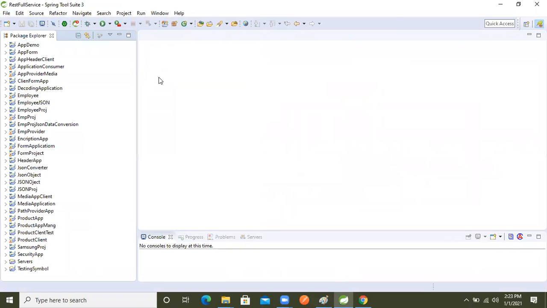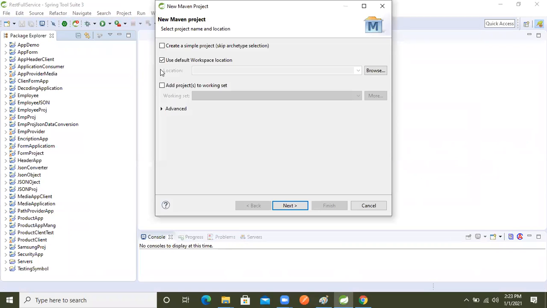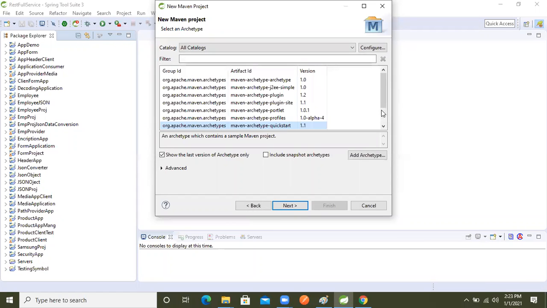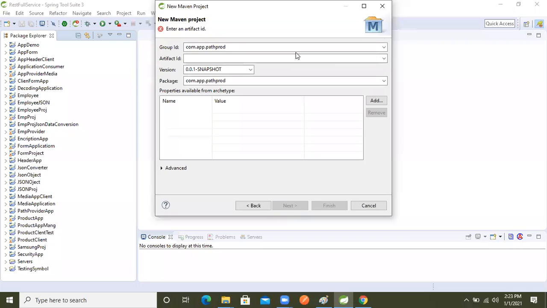Guys, a consumer can be a standalone application or a web application, but a provider will always be a web application. So I will use the web app archetype.